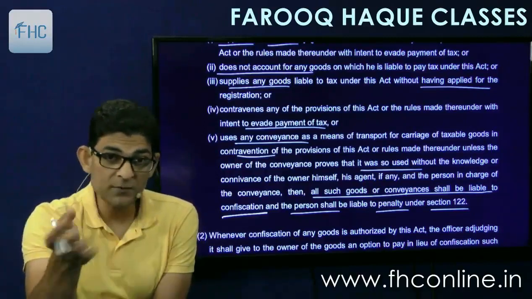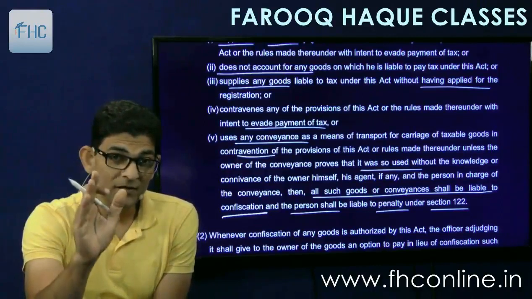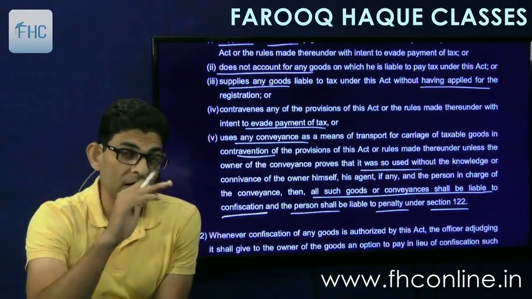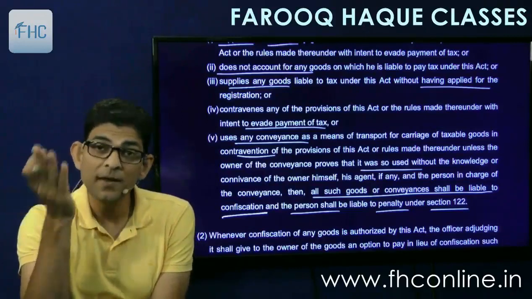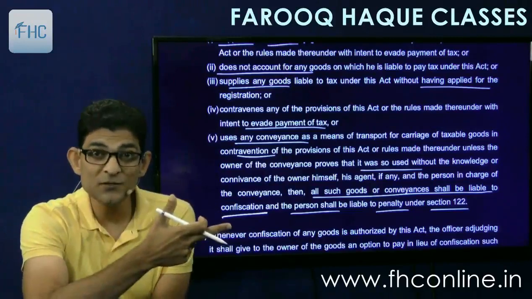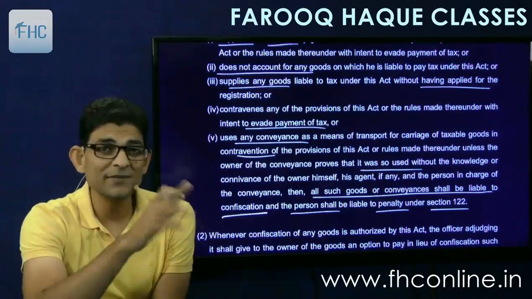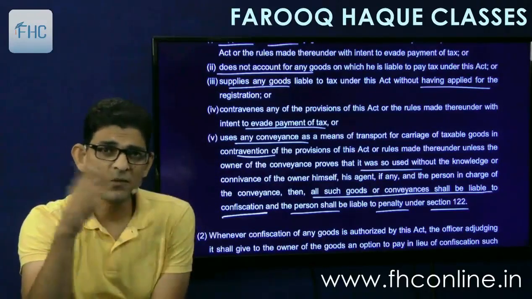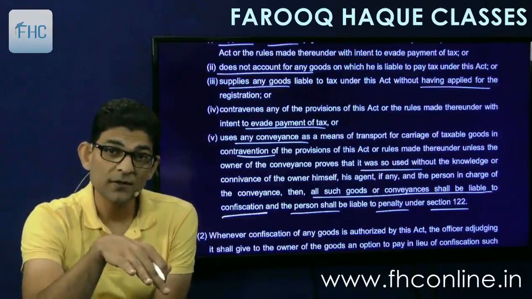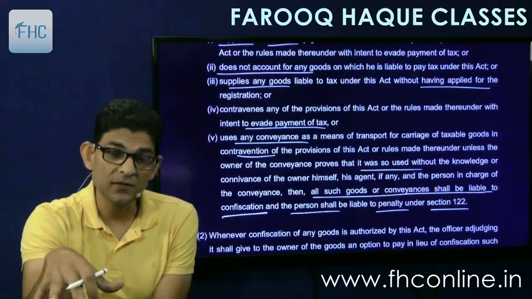Now goods will always be confiscated. Conveyance, if belonging to the person himself, then it will be confiscated. If belonging to another person and that owner doesn't know that his conveyance is being used by this person for contravention, then it will not be confiscated, then it will be given to him. But if that owner is also involved in the fraud, then the conveyance will be confiscated.